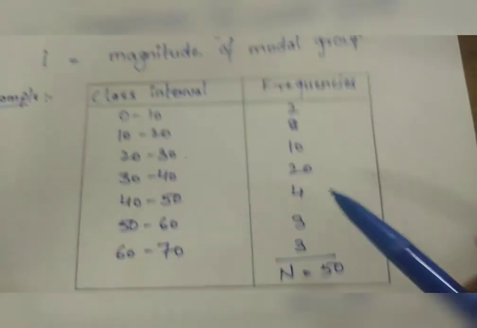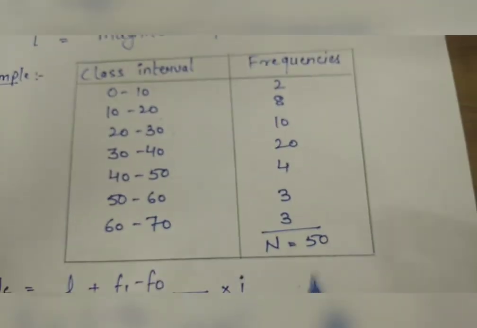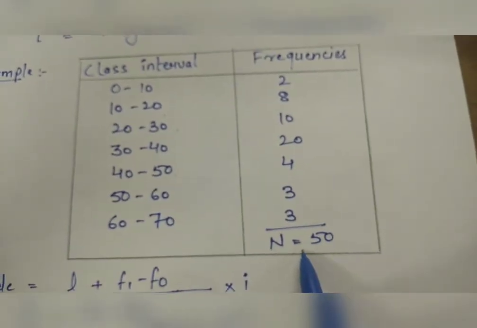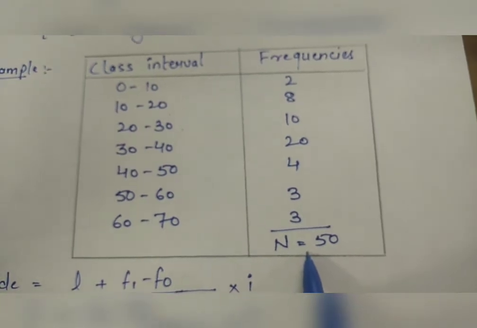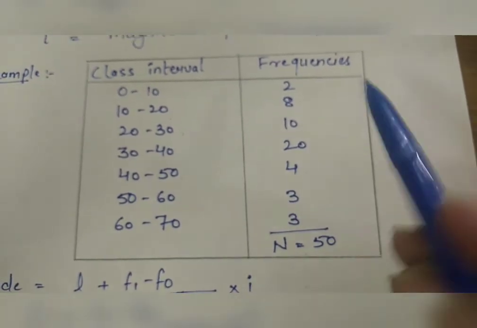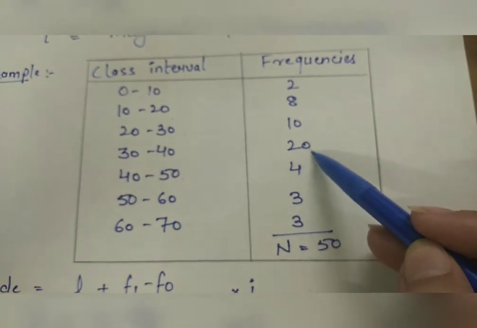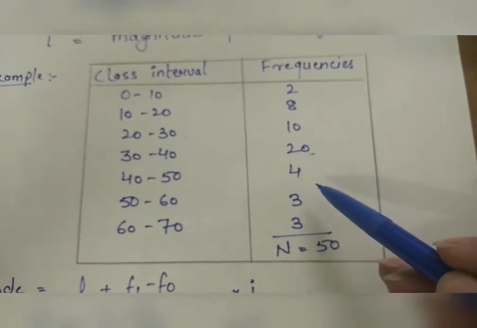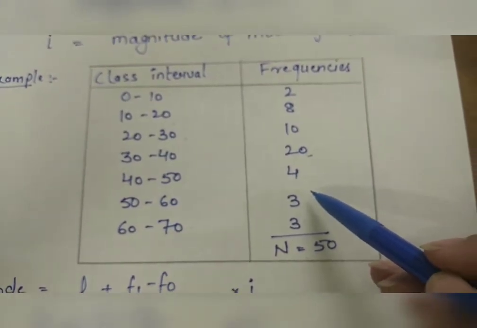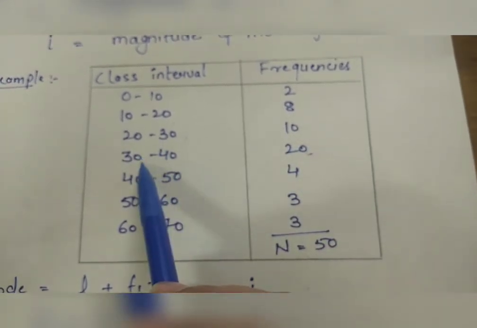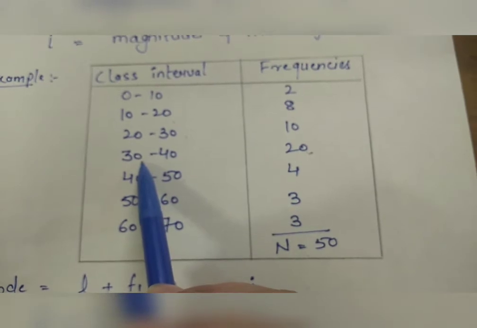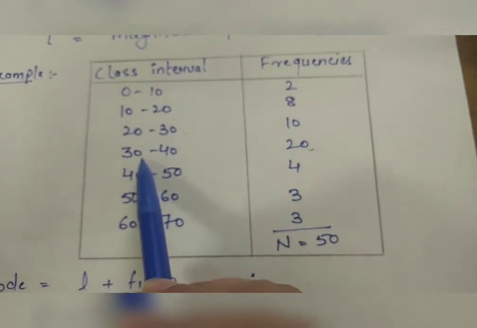Total number of frequencies is 50. So N is 50. By observation, where frequency is maximum, the class interval corresponding to that frequency is the modal group. So 30 to 40 will be the modal group.